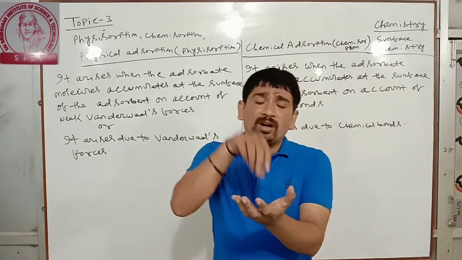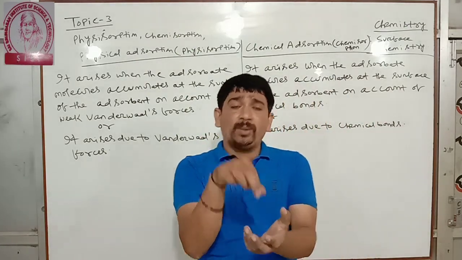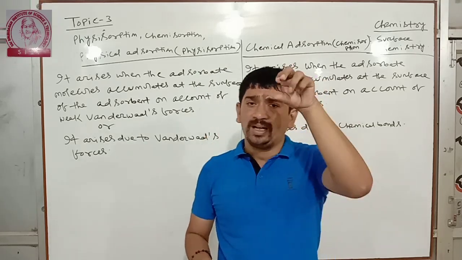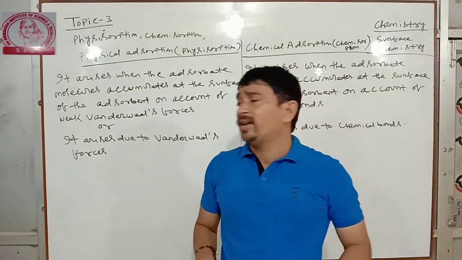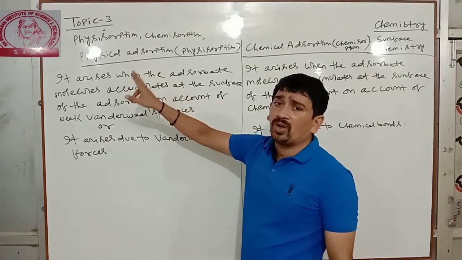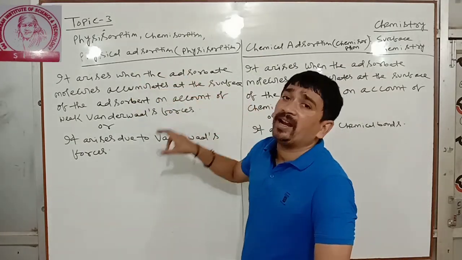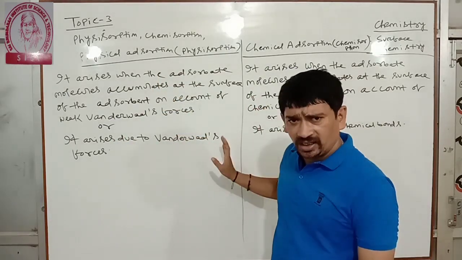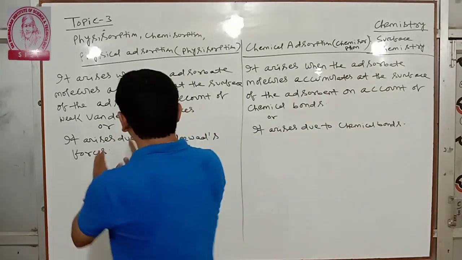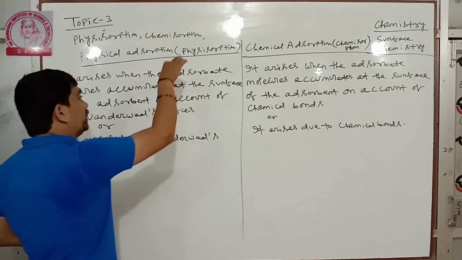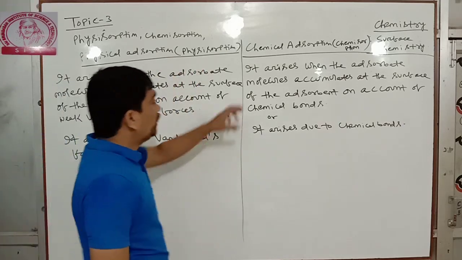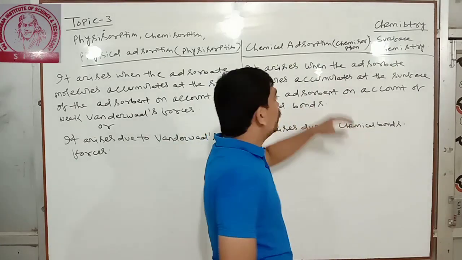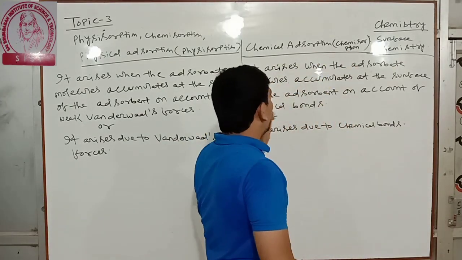Where does the chemical bond occur? The bond occurs between adsorbent and adsorbate. Here the van der Waals forces also occur between adsorbent and adsorbate. So physical adsorption arises due to van der Waals forces between the adsorbent and adsorbate. Chemical adsorption arises due to chemical bonds which occur between adsorbent and adsorbate.